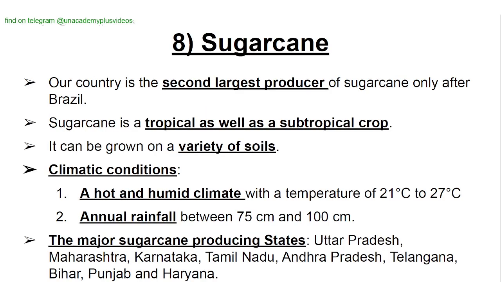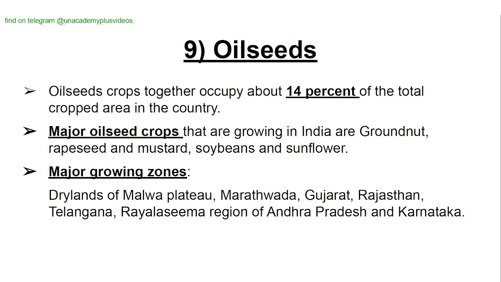Sugarcane. Our country is the second largest producer of sugarcane, only after Brazil. Sugarcane is a tropical as well as a subtropical crop. It can be grown on a variety of soils. Climatic conditions: a hot and humid climate with a temperature of 21 to 27 degrees centigrade. Annual rainfall between 75 to 100 centimeters. The major sugarcane producing states are Uttar Pradesh, Maharashtra, Karnataka, Tamil Nadu, Andhra Pradesh, Telangana, Bihar, Punjab, and Haryana.